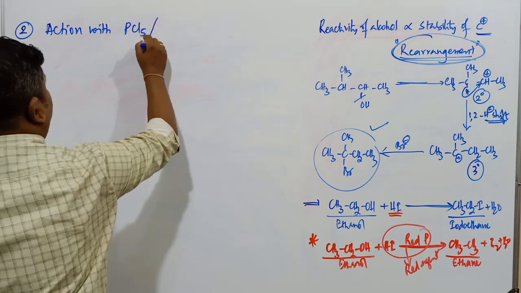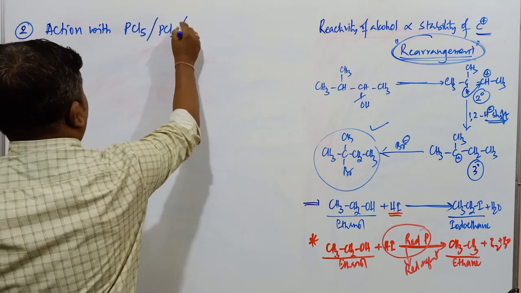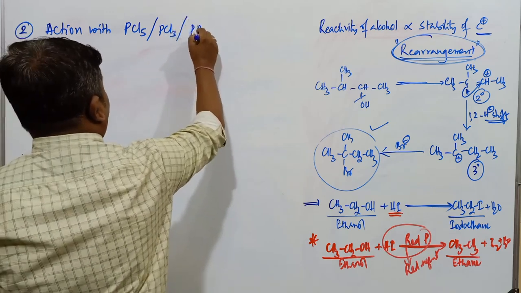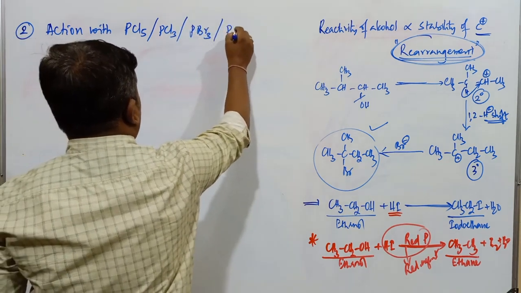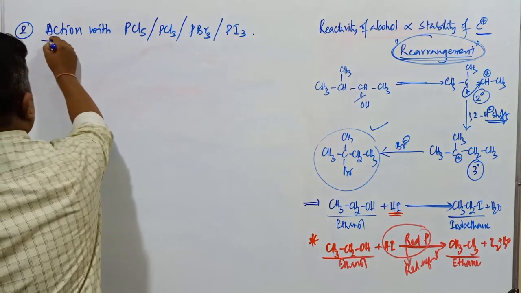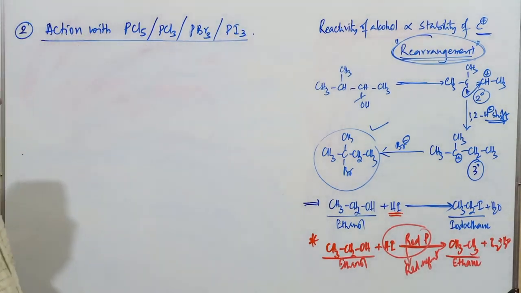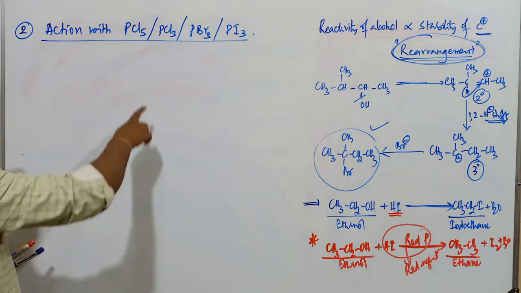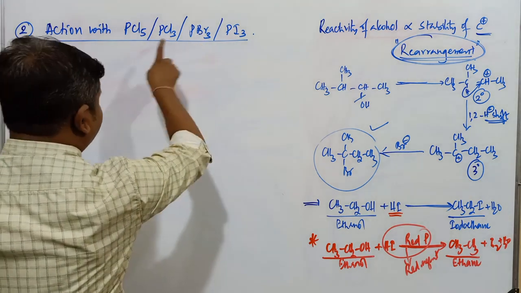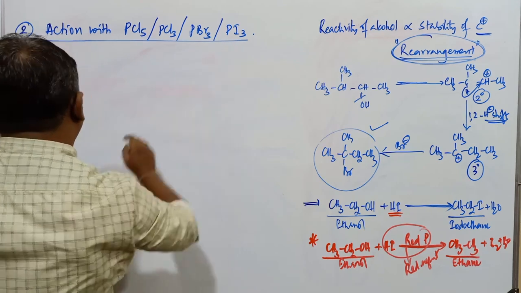PCl5 or PCl3 or PBr3 or PI3. How do alcohols react with this set of reagents? Phosphorus pentachloride, phosphorus trichloride, phosphorus tribromide, and phosphorus triiodide.